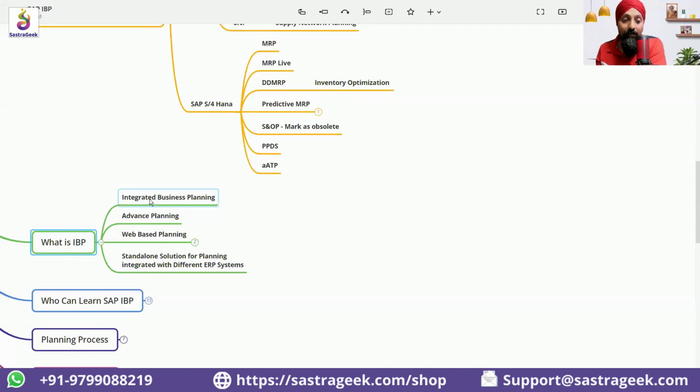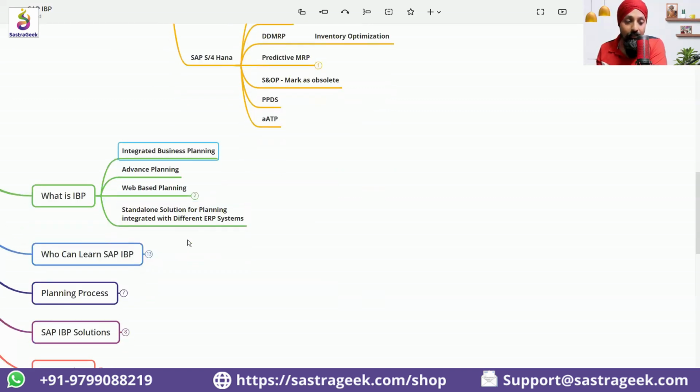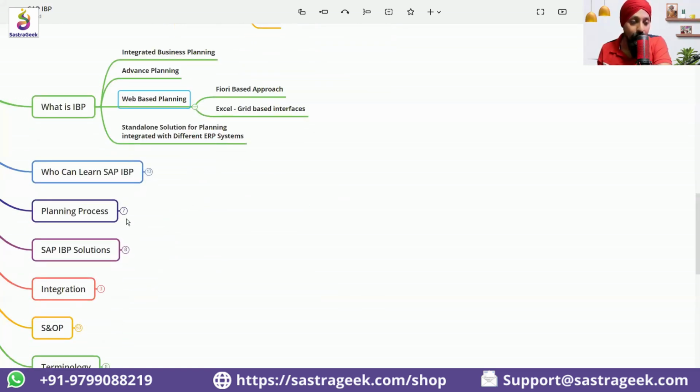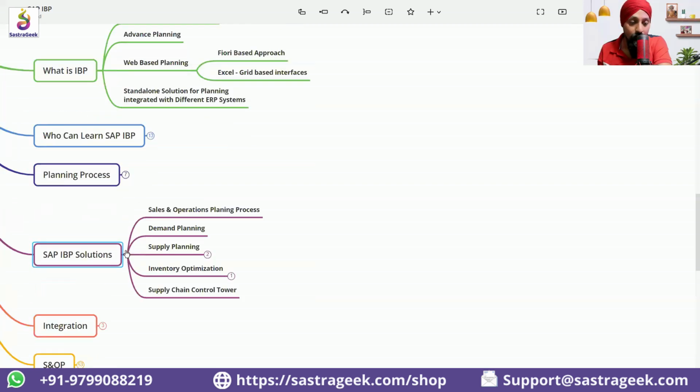What IBP has is integrated business planning. Okay, we would be having multiple solutions. Sales and operations planning would be there. Demand planning would be there. Supply planning would be there. Inventory optimization would be there. Supply chain control tower would be there. So these kinds of solutions would be available in IBP.